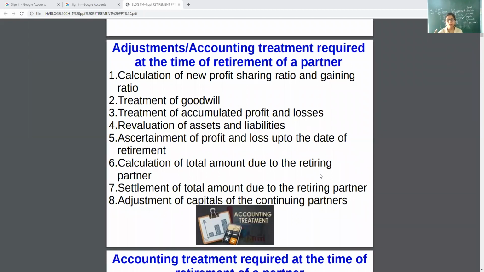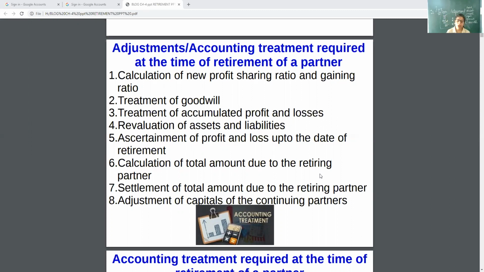Then treatment of goodwill, treatment of accumulated profits and reserves, etc. Revaluation of assets and liabilities is necessary at the time of retirement, because the partner who is going out also has the right to know the actual value of assets and liabilities.